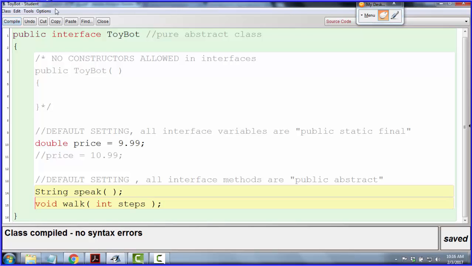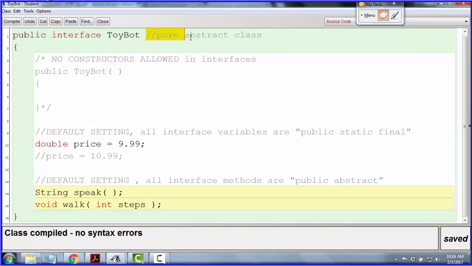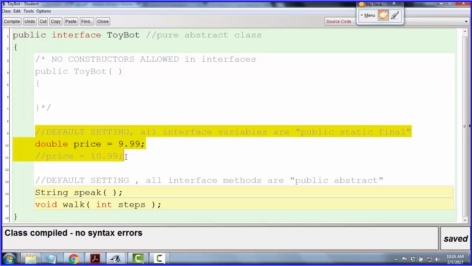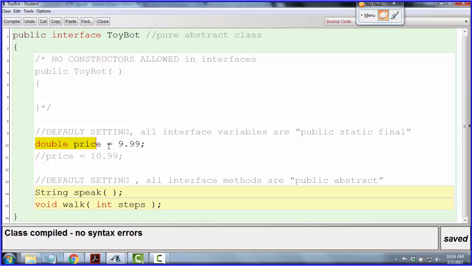All right? So this is our interface. It's what we call a pure abstract class. No constructors allowed. You can't put one in. It's an immediate compile error. All right? Variables have to be public static final, and they are public static final whether you say so or not.